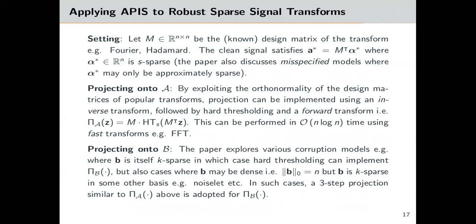We considered K-sparse corruptions where B star has only K non-zero entries and hard thresholding can project onto script B. We also considered dense corruptions where B star is a dense vector but with a sparse representation in some other basis such as noiselet. In this case, projection onto script B is similar to script A.